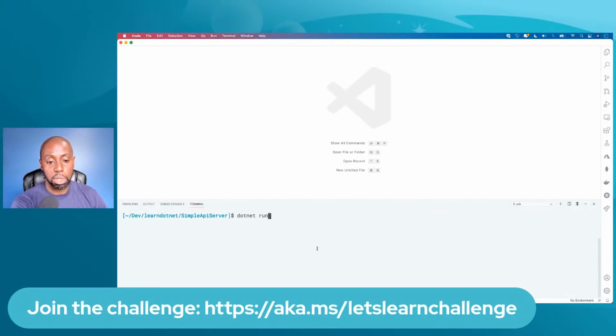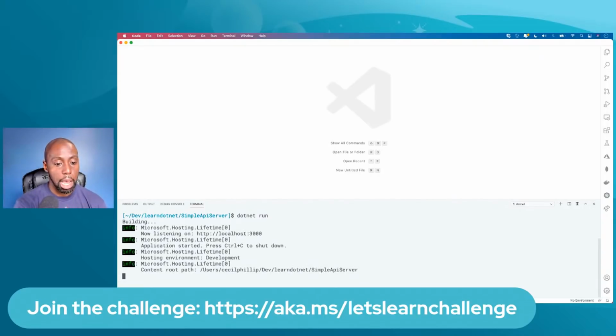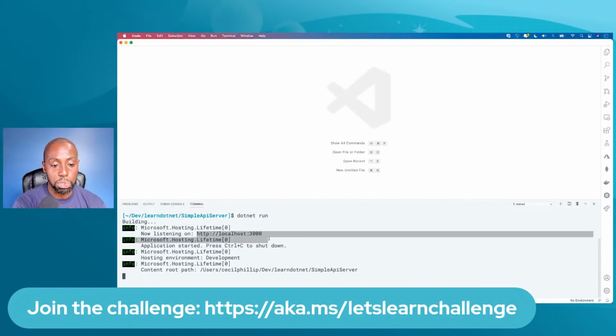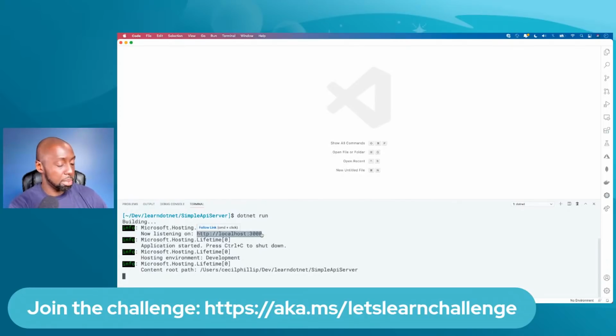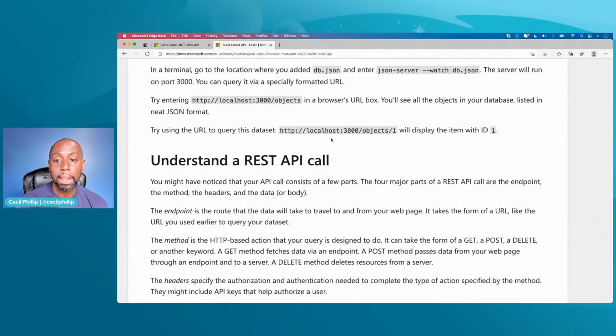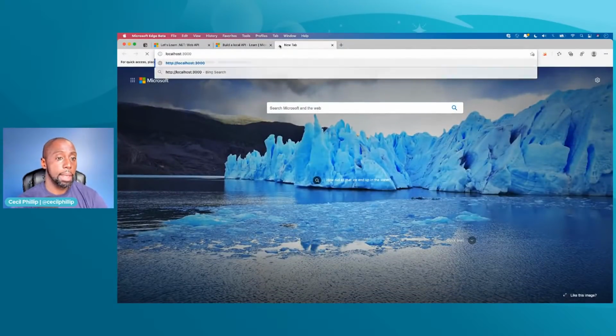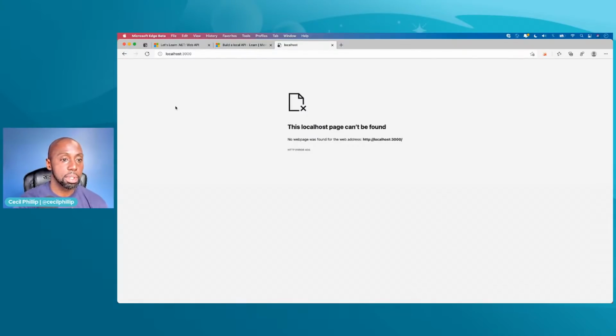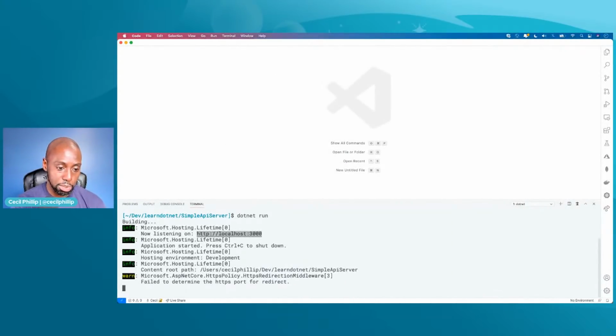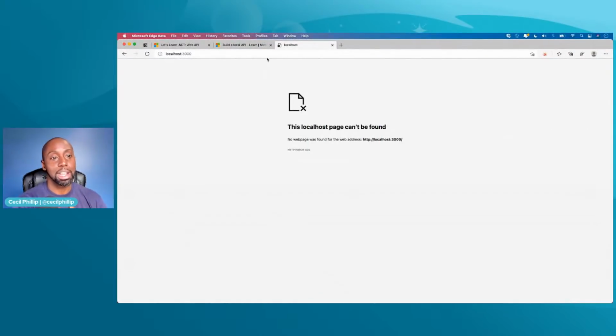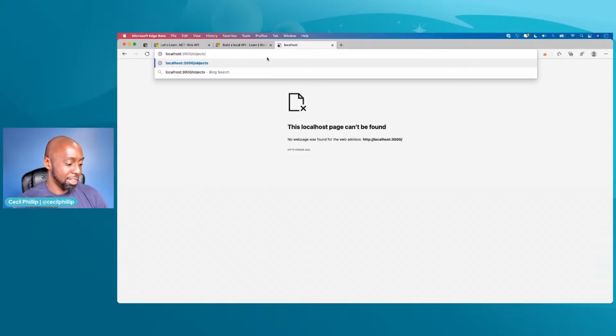I'm going to go ahead and run it with a dotnet run. Right. And now I'm going to copy that URL. Notice it says localhost 3000, just like it did in that Learn module. I'm going to paste this in my browser and take a look and see what exactly we're getting back. So I'm going to open a new tab and paste this in. Oops, that's not what it's supposed to be like. Oh, haha, I forgot something. See, this is a good example of why you shouldn't copy and paste.